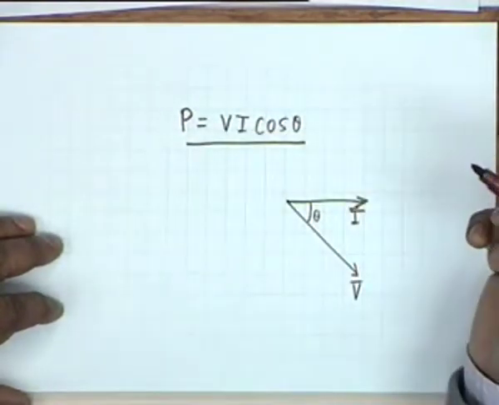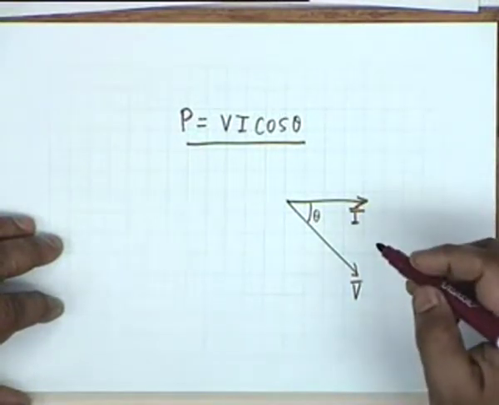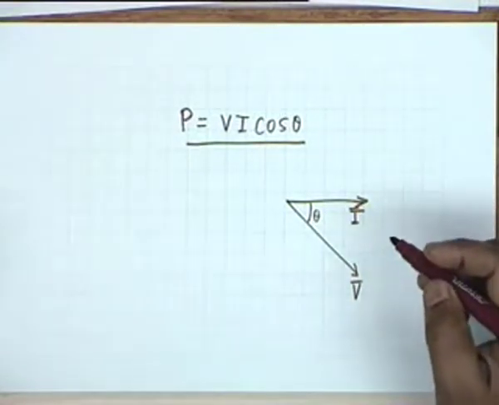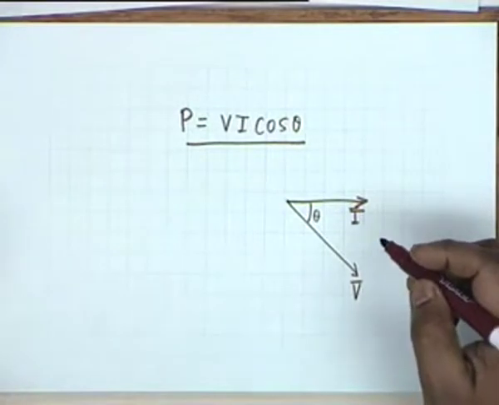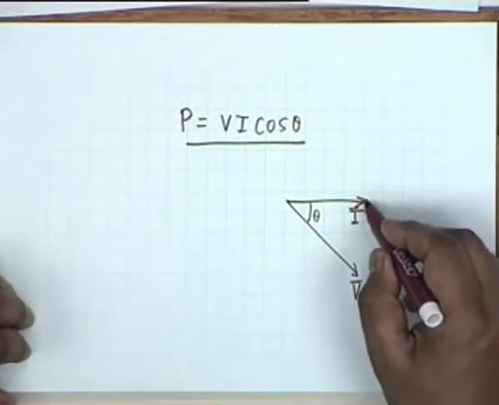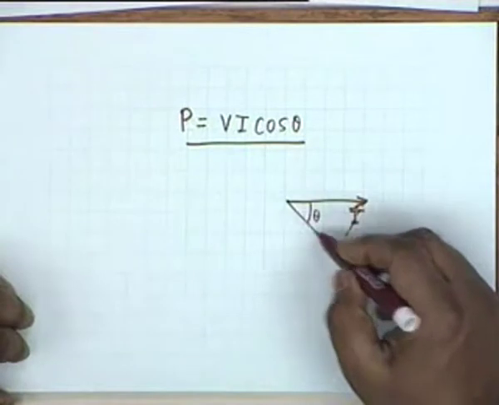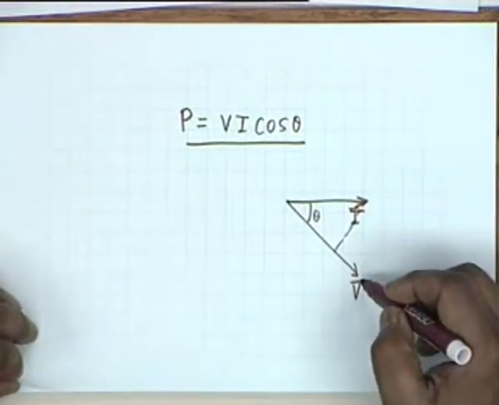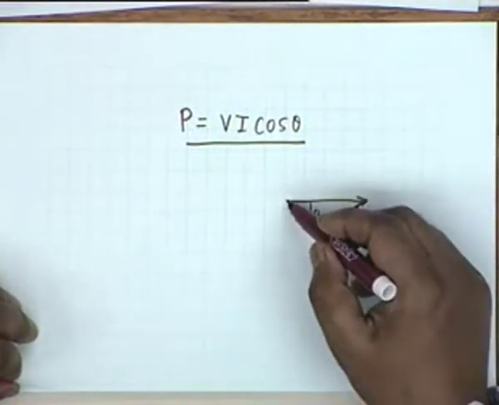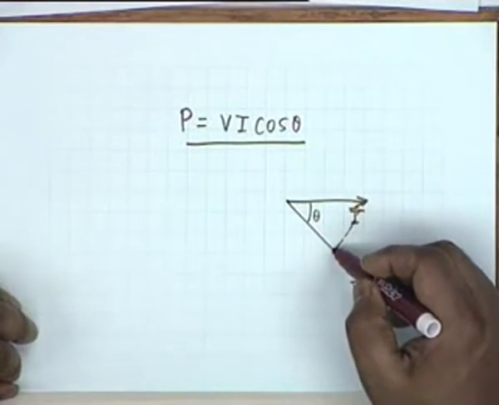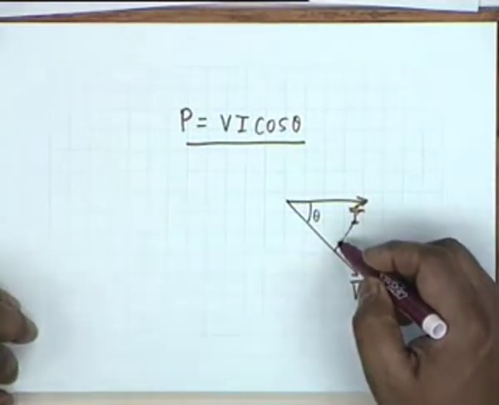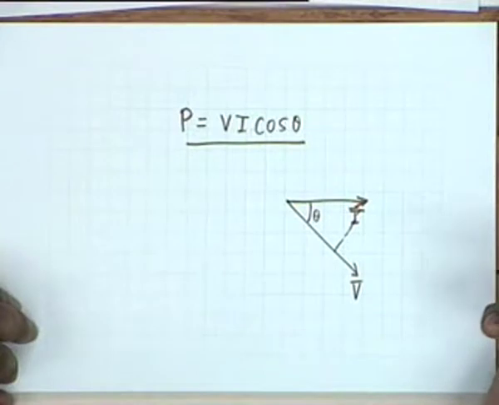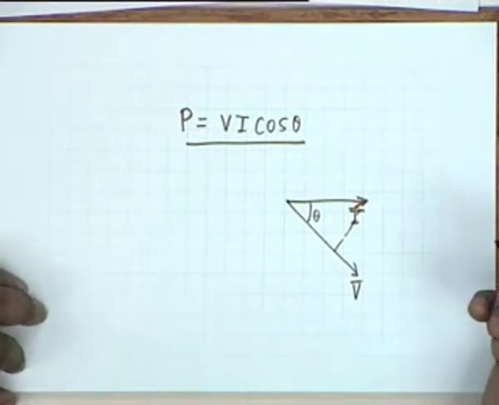This angle theta, and you see the power absorbed by the circuit is given by the product of one of the phasors and the projection of the other phasor on the same line. That is, if you project I onto the direction of V, then the current in the direction of V is I cosine theta, and therefore VI cosine theta is the power absorbed by the circuit.